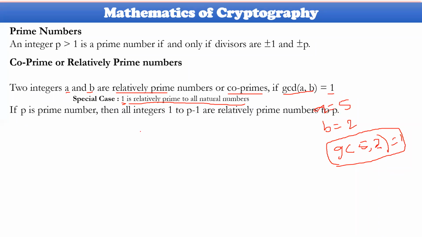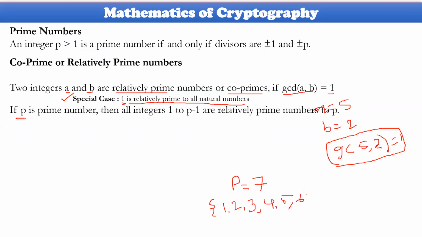And let us consider one more special case. If p is a prime number, then all the elements up to p minus 1 will be relatively prime to p. Let us consider p equal to 7. Then the set of values before 7, from 1 up to before 7, is 1, 2, 3, 4, 5 and 6.